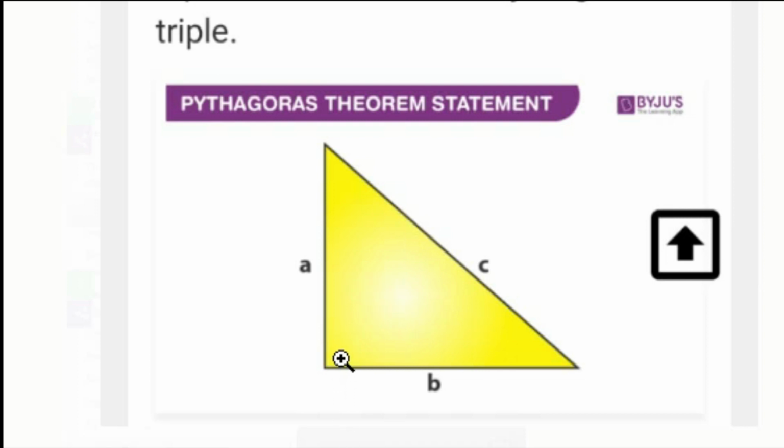Next, this is 90 degree. Opposite to the 90 degree angle, which side is there? Hypotenuse. So C is a hypotenuse. A is perpendicular, C is hypotenuse. Now this is the angle of reference, its adjacent side is what? This one. So B is a base. Clear children? Now it is clear what are A, B, C. A is perpendicular, B is base, C is hypotenuse.